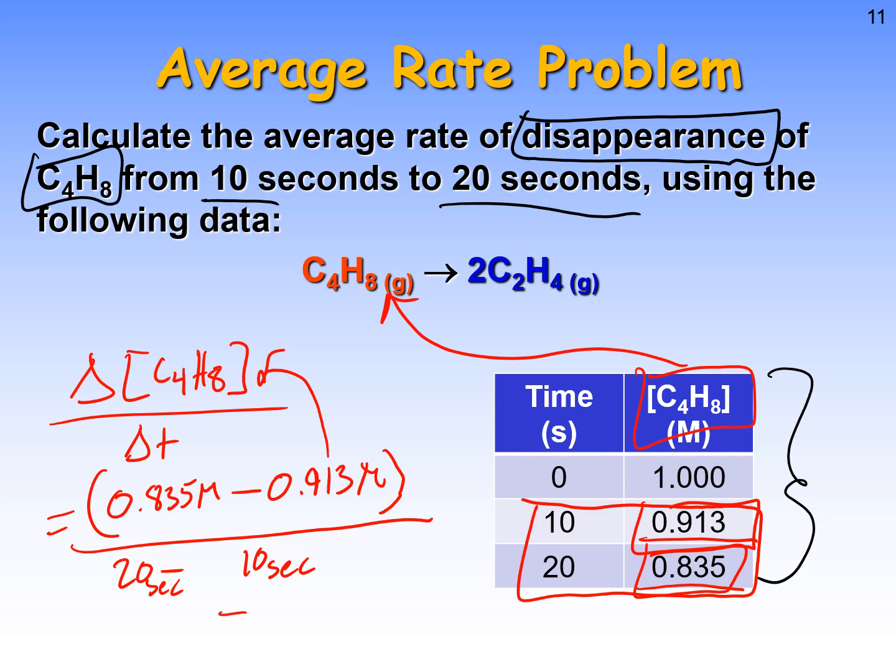You're going to get that this is equal to negative 0.0078 molar per second. The negative sign is important here. It needs to be included as this is a rate of disappearance, meaning it's disappearing. So the rate is negative here, meaning that our concentration is going down at this rate.